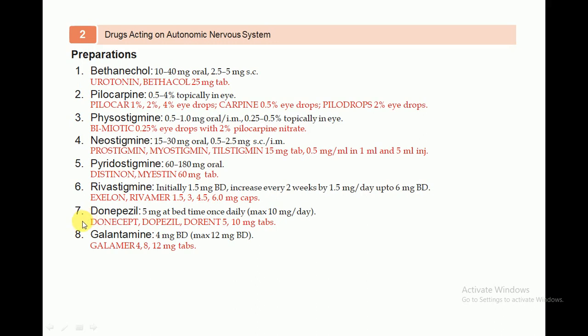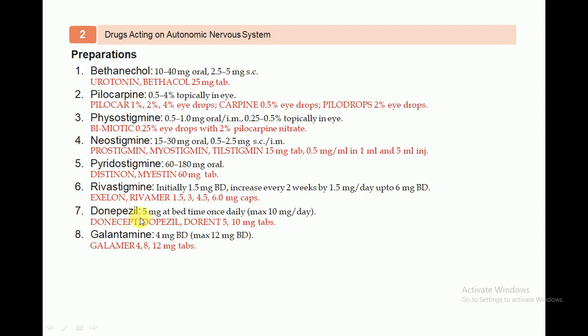The seventh one is donepezil. Donepezil is available at a dose of 5 milligram at bedtime once daily, and the maximum dose is 10 milligram per day.